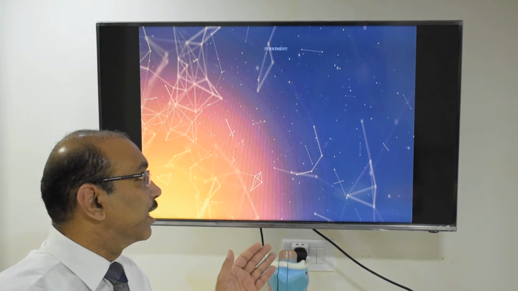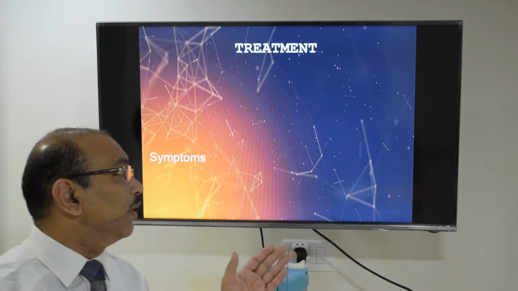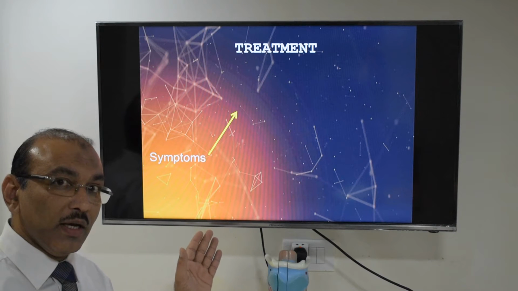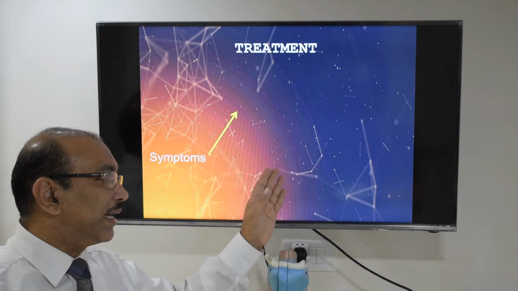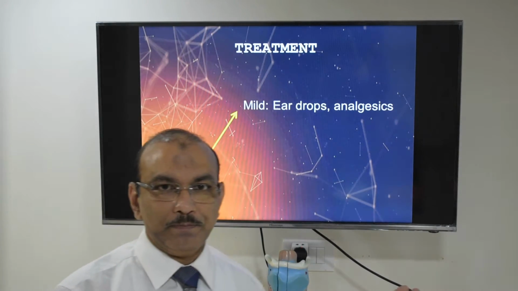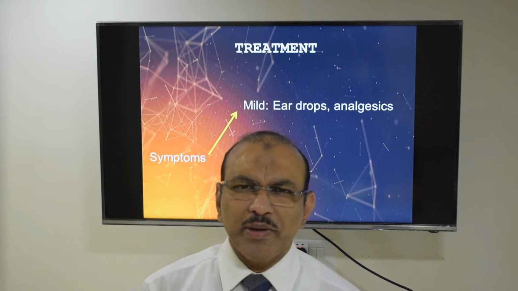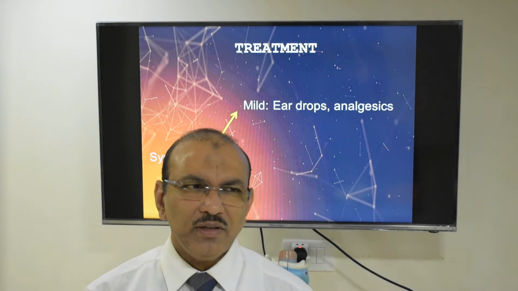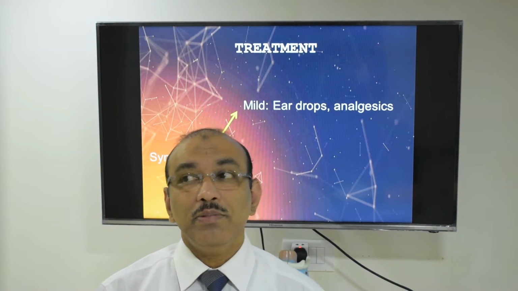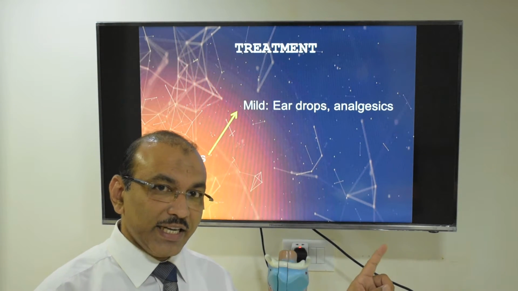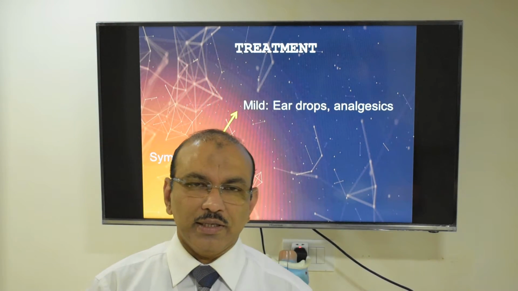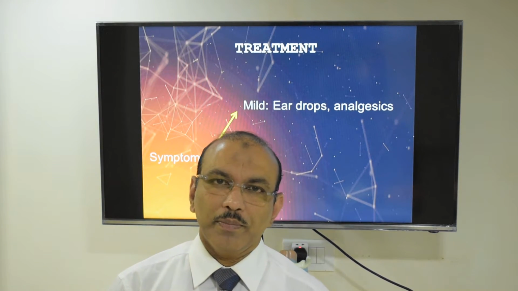So what is the treatment modality? For better understanding, let us divide the condition into mild category and moderate category. Mild category, if you ask, the patient says, I have pain. Is it severe? Not severe. You are able to sleep? Yes, I am able to sleep. It's a mild case. Fine. In that case, you give ear drops and painkiller. That's it. For 5 to 6 days, we can cure it.